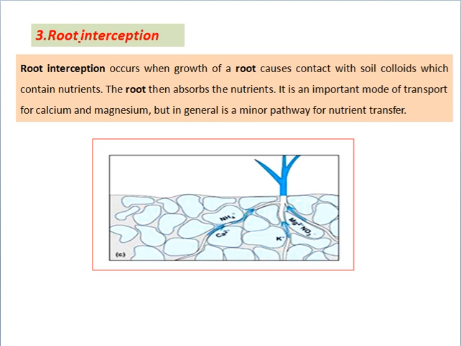Third, the mechanism of nutrient transport, that is root interception. Root interception occurs when growth of the root causes contact with soil colloids which contain nutrients. The root then absorbs the nutrients. It is an important mode of transport of calcium and magnesium, but in general is a minor pathway for nutrient transfer.